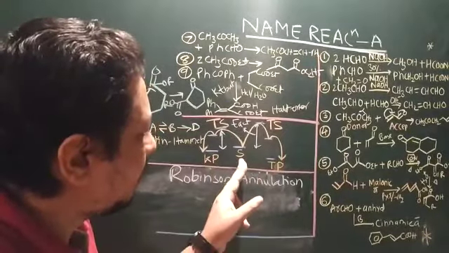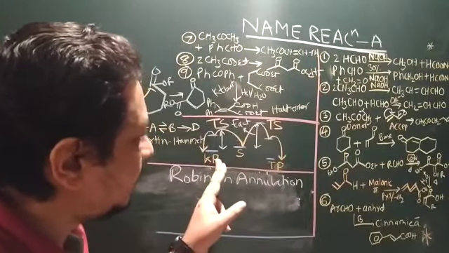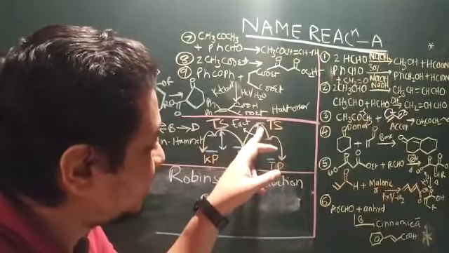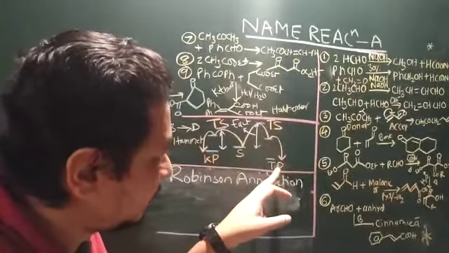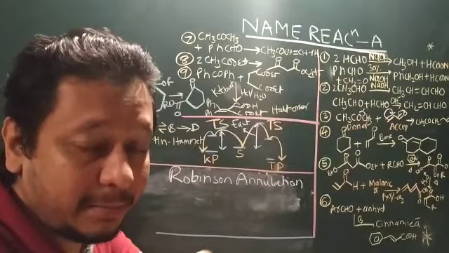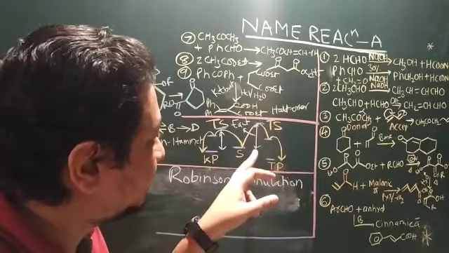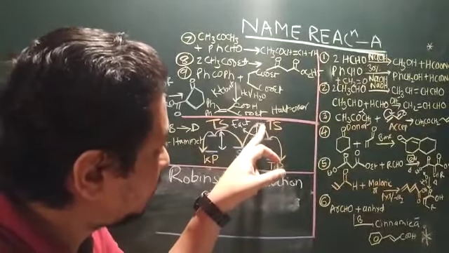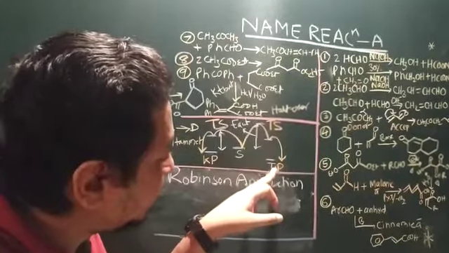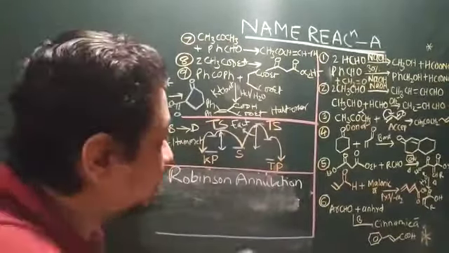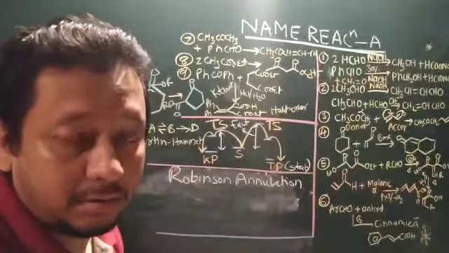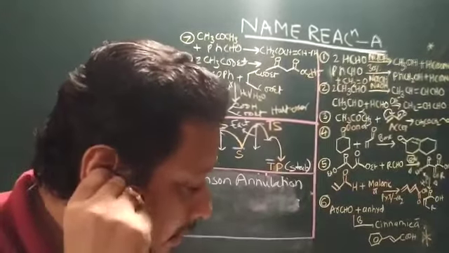A compound has a natural tendency to form the kinetically controlled product. But since you are giving energy to reach the transition state, while returning back when it forms the product, it liberates the same amount of energy, coming from a higher state than the transition state. So that's why the thermodynamic product is always a more stable product than the kinetically formed product. This is a very important understanding.